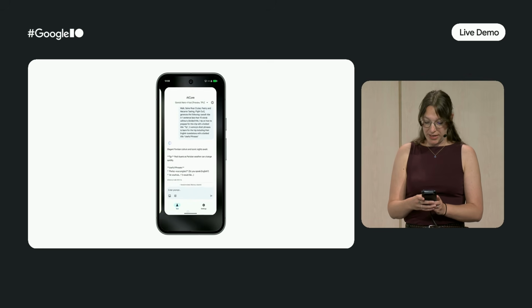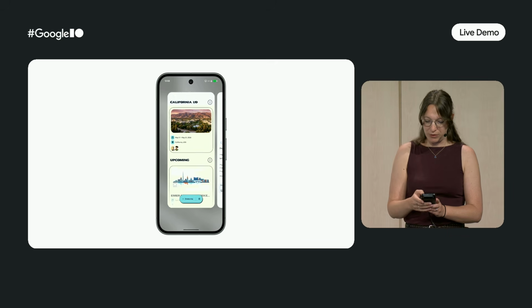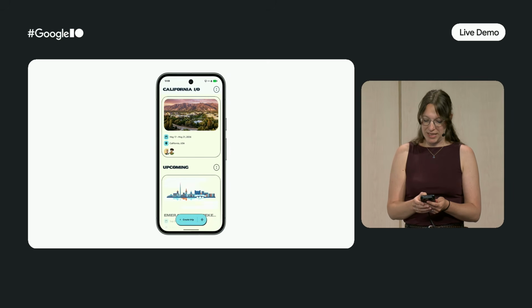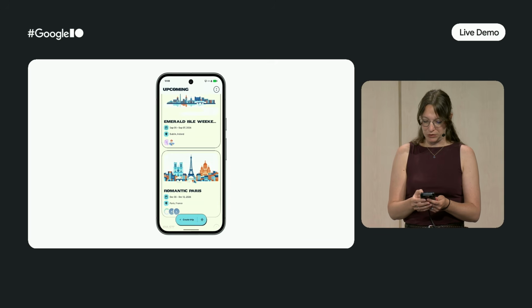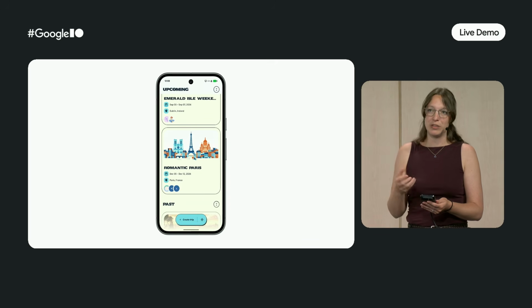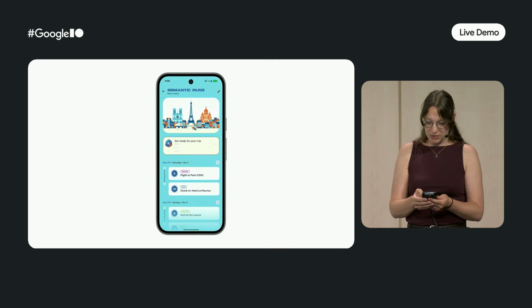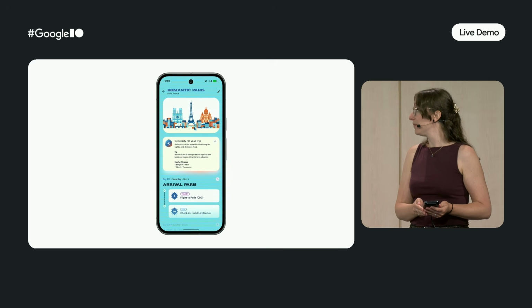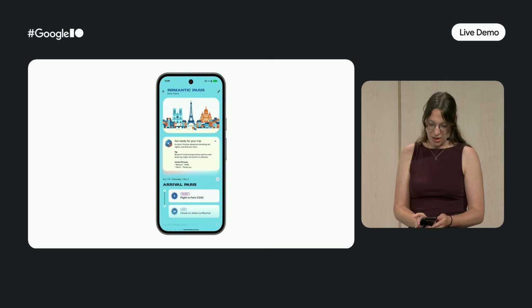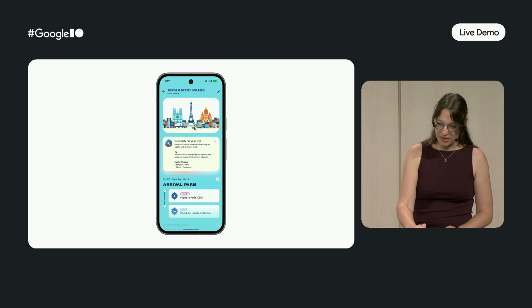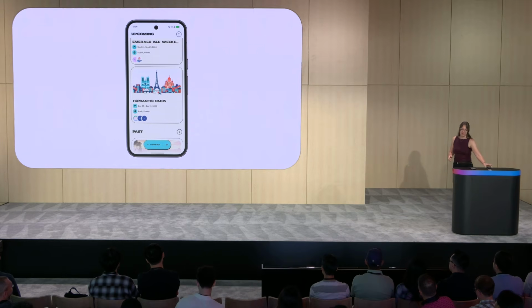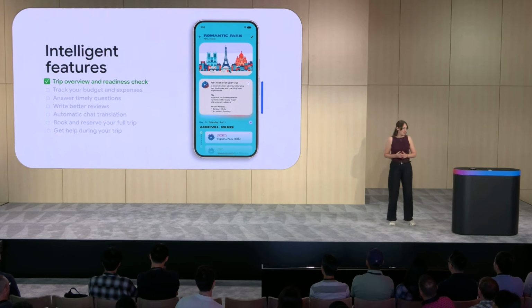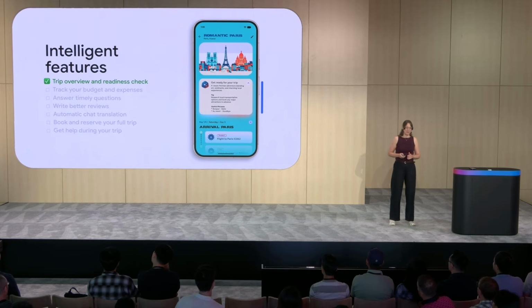Now let's have a look at that in our Jetpacker app. So I'll go back to the app, I'll go to my secret debug menu, turn on the feature, and I'll go to my upcoming Paris trip. And pay good notice, because this is going to be fast. So there we go. We immediately have it coming up. Amazing. Let's switch back to our slides. With that, we can mentally prepare for our trip, and we can move on to our next feature.